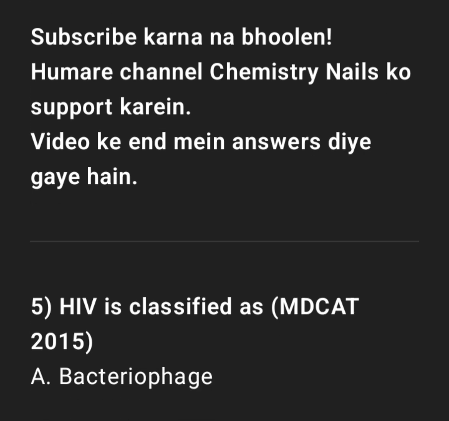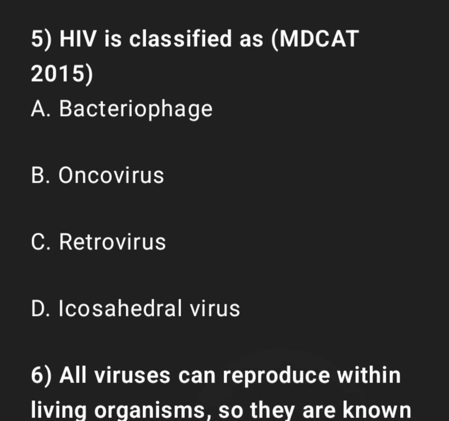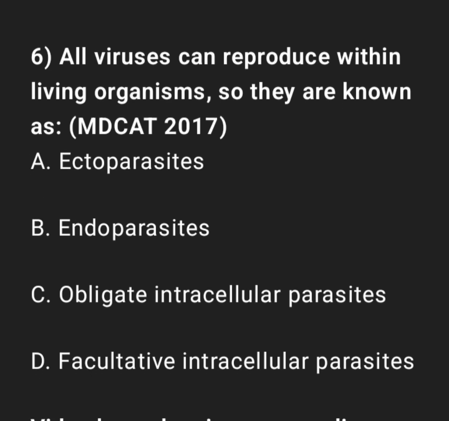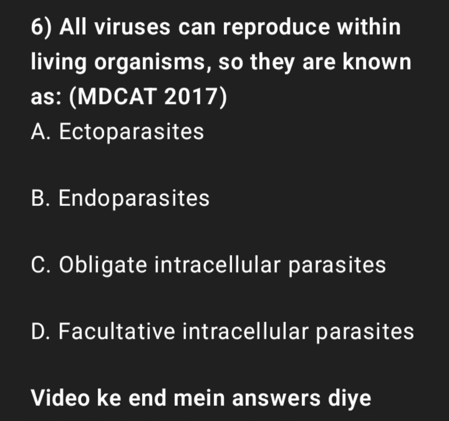5. HIV is classified as A. Bacteriophage. B. Oncovirus. C. Retrovirus. D. Icosahedral virus. 6. All viruses can reproduce only within living organisms, so they are known as A. Ectoparasites. B. Endoparasites. C. Obligate intracellular parasites. D. Facultative intracellular parasites.